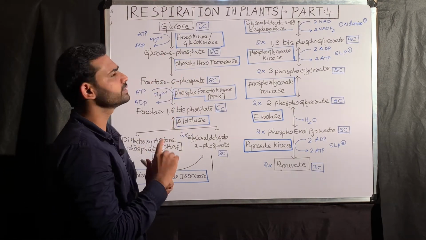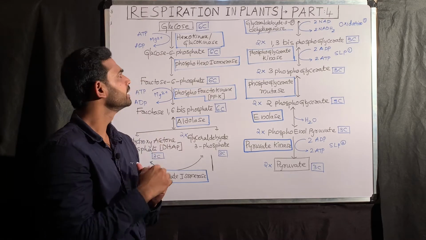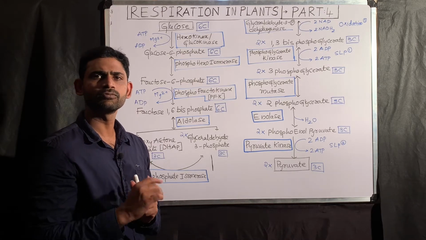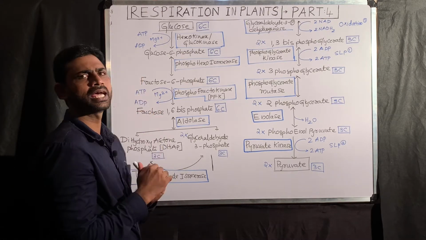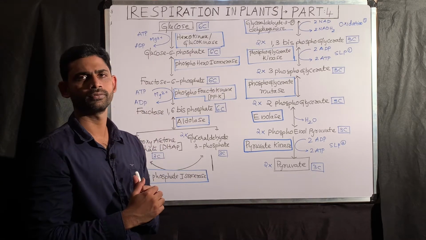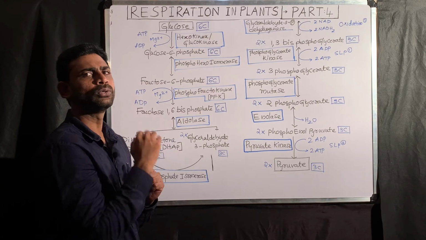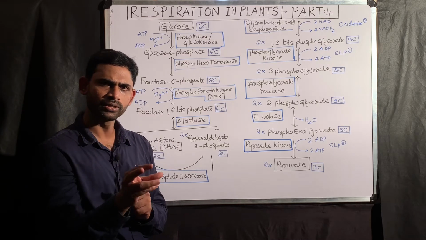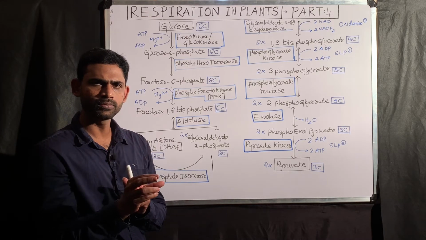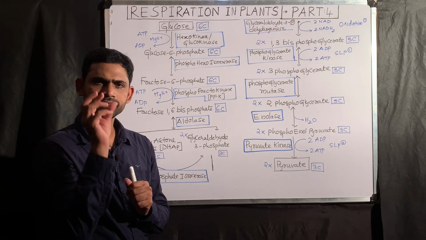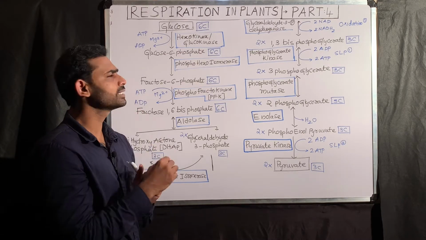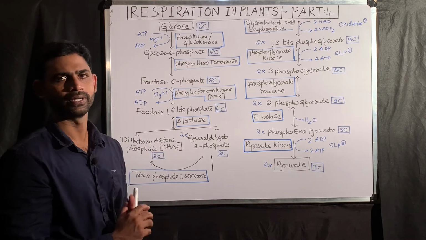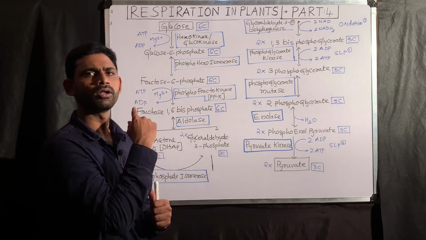Here, what is the role of this hexokinase or glucokinase? As I said, kinase is a common name, deriving from kinetics. Kinetics means movement. That means this enzyme kinase causes movement of phosphate from ATP to glucose, and then glucose is converted into glucose 6-phosphate. That is why whenever you get a kinase, you should remember: kinase is the enzyme responsible for transfer of phosphate, here from ATP to the substrate, glucose, converting it into glucose 6-phosphate.